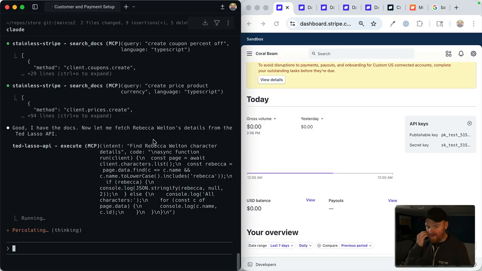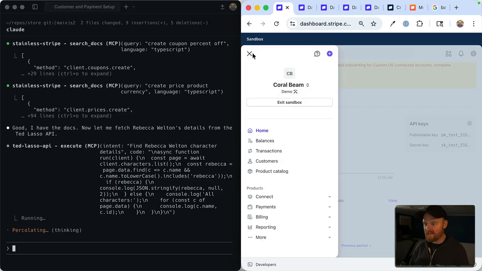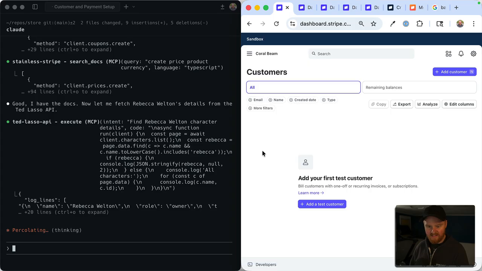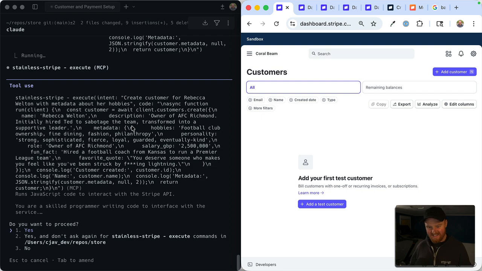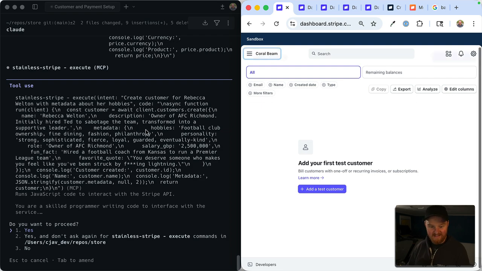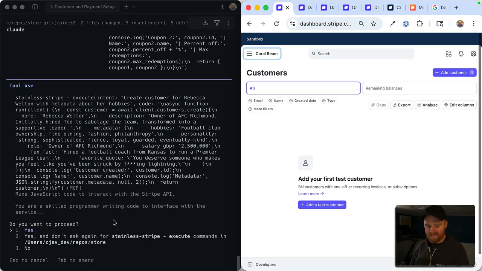All right, now we're executing some code to try and go find Rebecca Welton. She does not exist yet because we have no customers in our database yet. All right, look at that, Rebecca Welton. She's the owner of AFC Richmond. Sophisticated, and she's this billionaire. And so she is going to be the one that donates to our fund, at least initially.